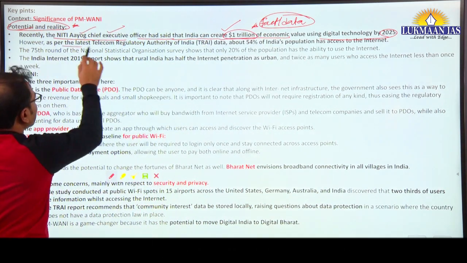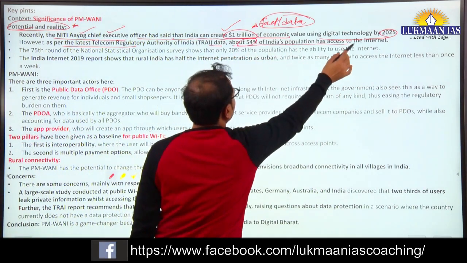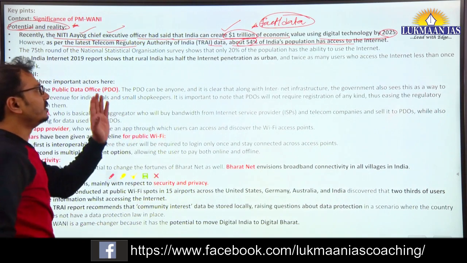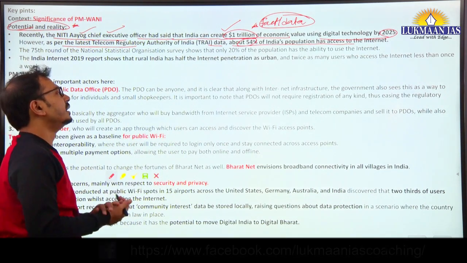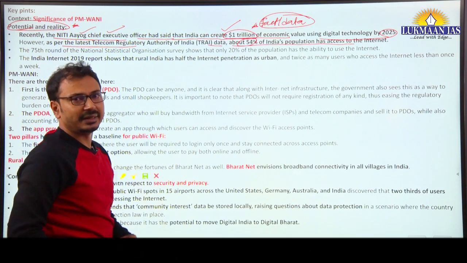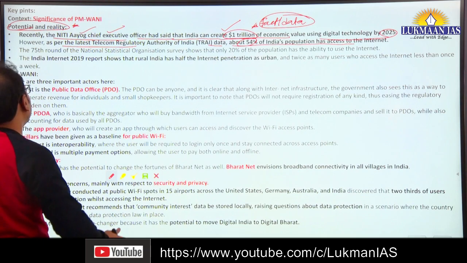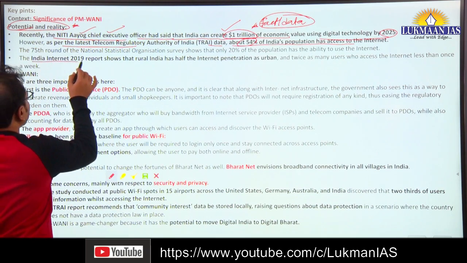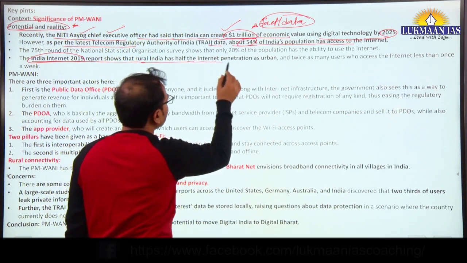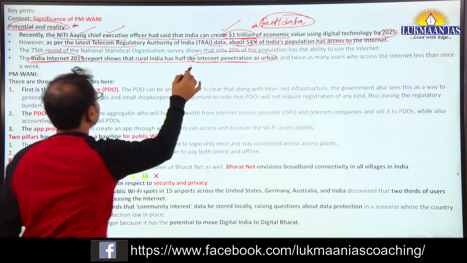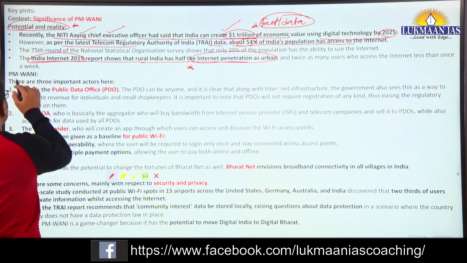However, as per the latest TRAI data, about 54% of India's population has access to the internet. Use this latest data in your answers. Many students are found to use 2019, 2018 report data in their answers and essays. They should update the data in their notes. The India Internet 2019 report shows that rural India has half the internet penetration of urban India. This also shows the rural-urban disparity. You use that fact also.